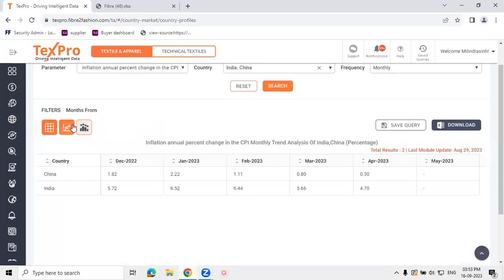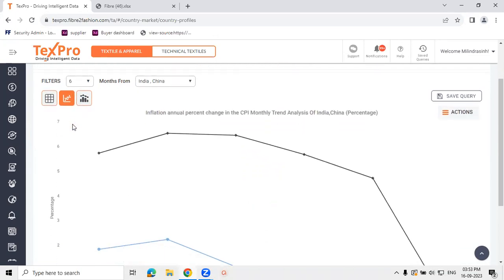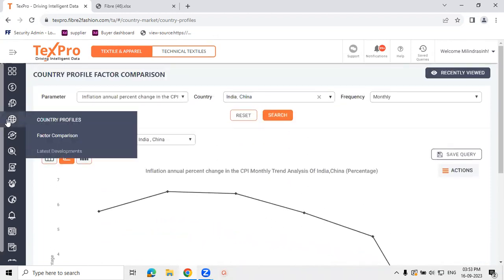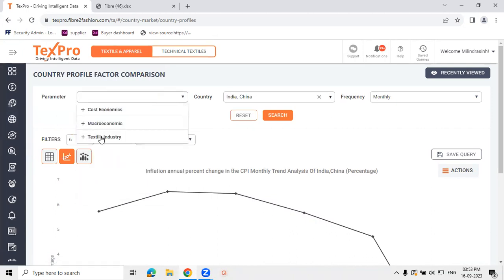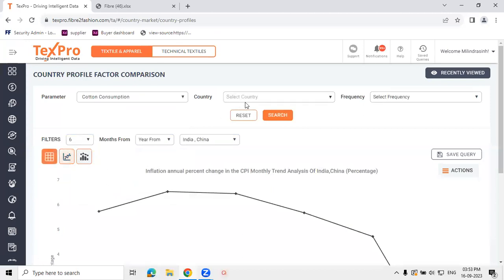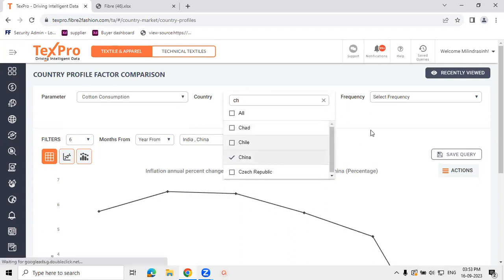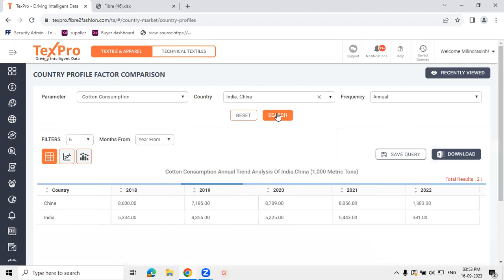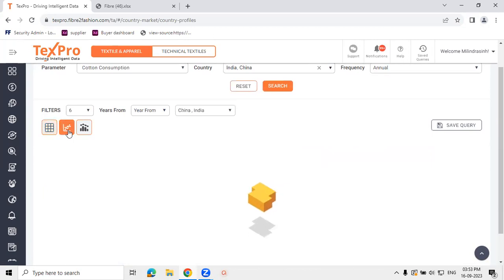We can also chart the data to understand how the trend has been. And then we have textiles industry parameters. So just as an example, we'll take cotton consumption for India and China. So this gives us India's and China's cotton consumption scenario and how the trend has been.